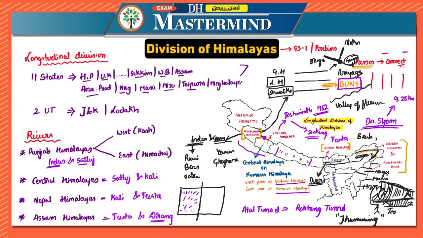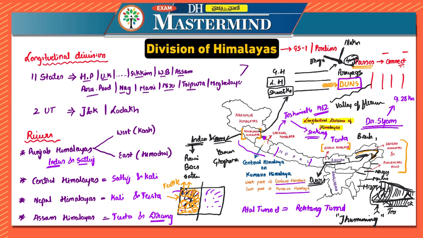Now in Jhumming, after harvesting this crop, the whole region is set on fire. After it is completely burnt, whatever ash remains fertilizes the soil and makes the soil even more fertile. While that is happening, they grow crops in the other part. That is known as shifting cultivation or Jhumming. So Jhumming is something you have to remember.